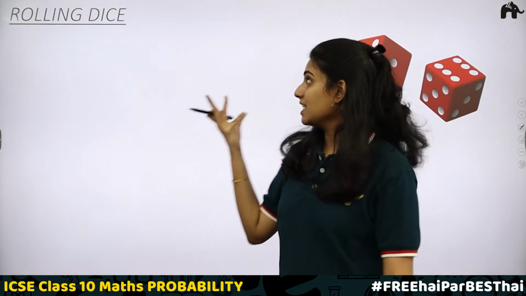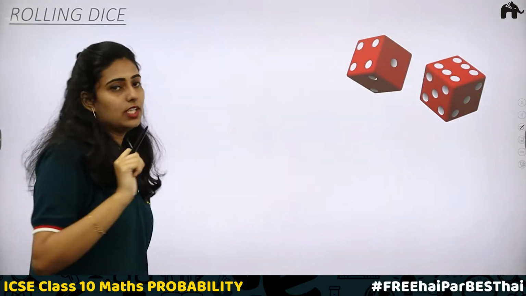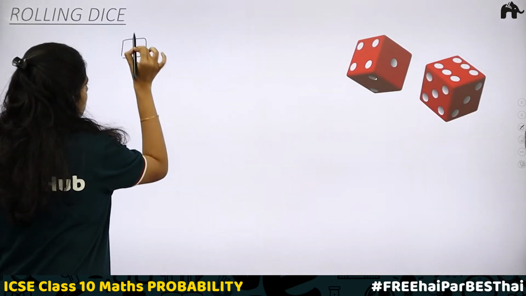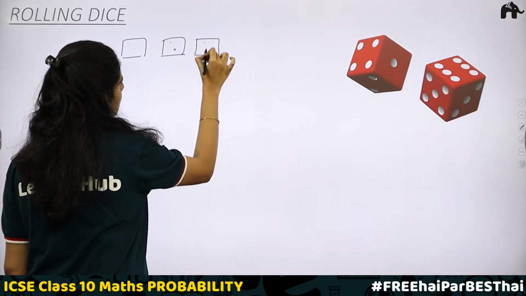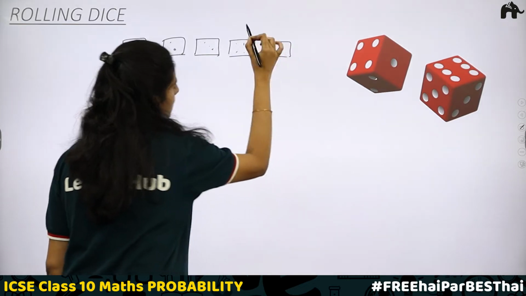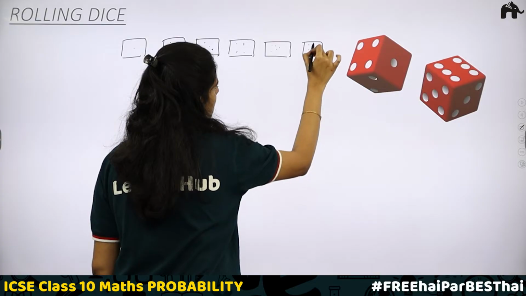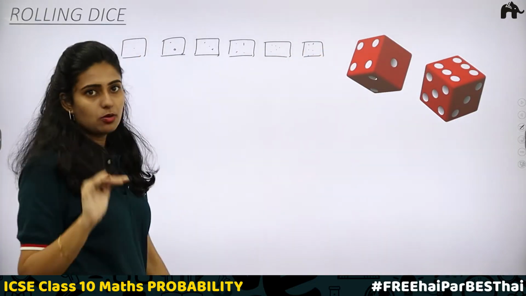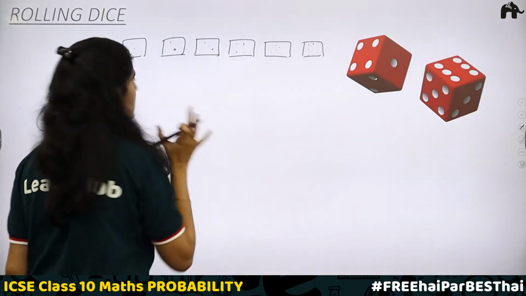Understood? Let us understand the rolling of dice. When a dice is rolled, how many outcomes do we have? We have 6 different outcomes. First, it will be 1. Second, 2. Third, 3. Fourth outcome, 4. Fifth outcome, 5. Sixth outcome, 6. All these are the possible outcomes when a die is thrown or a die is rolled.